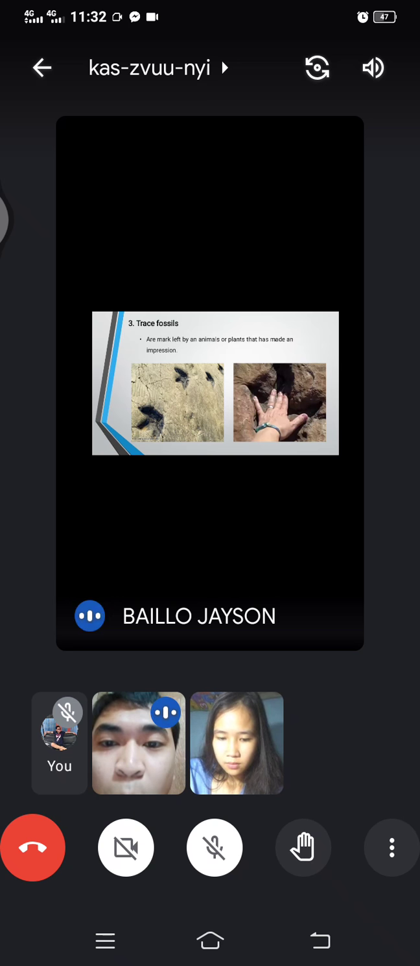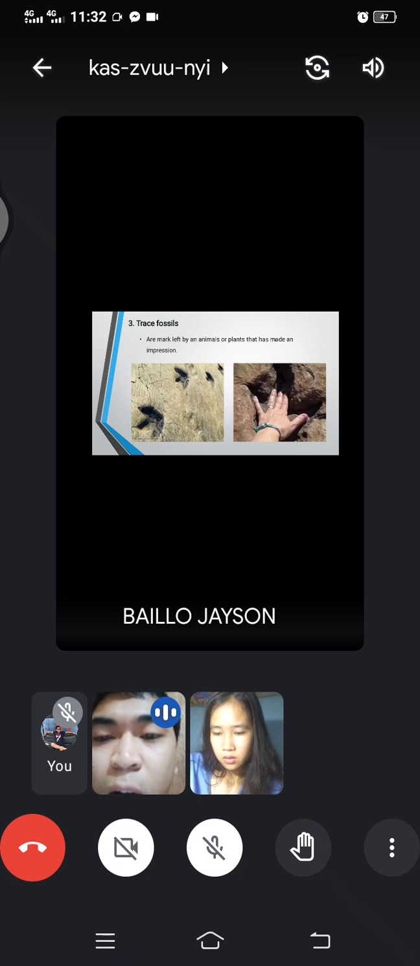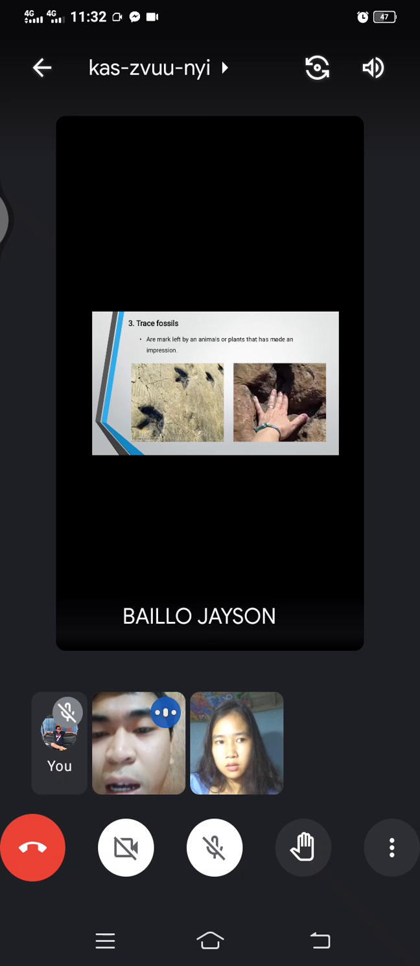Trace fossils. So these are marks left behind by animals or plants that have made an impression. So as you can see, this is a very important fossil na dinidiscover ng geology. Dahil dito po sa trace fossil, na-discover po kung ano ang buhay ng mga sinaunang hayop or anong klaseng halaman ang tumutubo sa unang panahon because of trace fossils. Natutukoy nila kung saan direction at kung paano nabubuhay ang isang uri ng hayop. Next slide please.